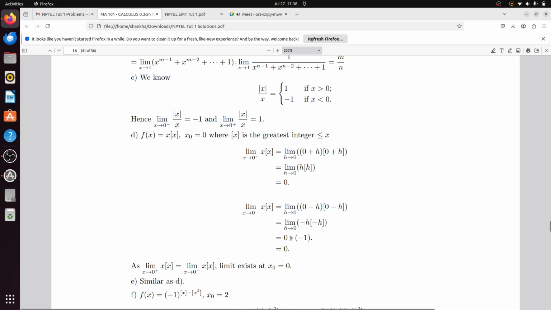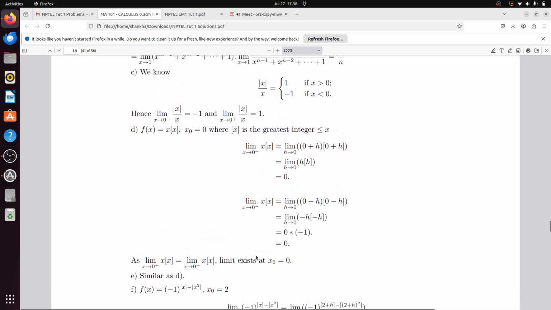So h is tending to 0, so that is 0, and that will be minus 1. So 0 will be the answer here also. So your left hand limit and right hand limit are both 0. That means the limit of x box x is tending towards 0. So that's why the limit exists at x equal to 0.